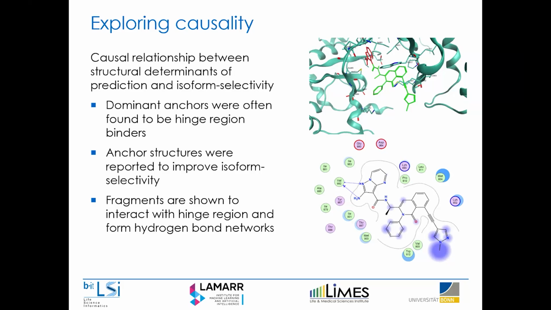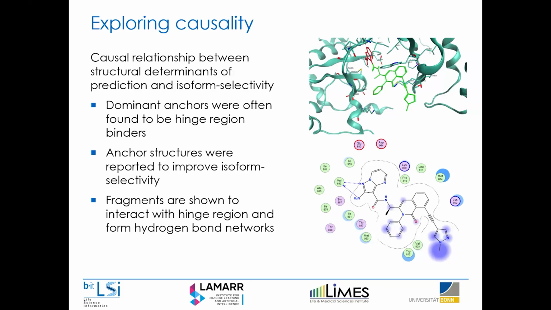We found that often led to correct predictions. And in literature, we found that these specific structures were actually generally used to modulate isoform selectivity because they bound to a specific region of the protein.